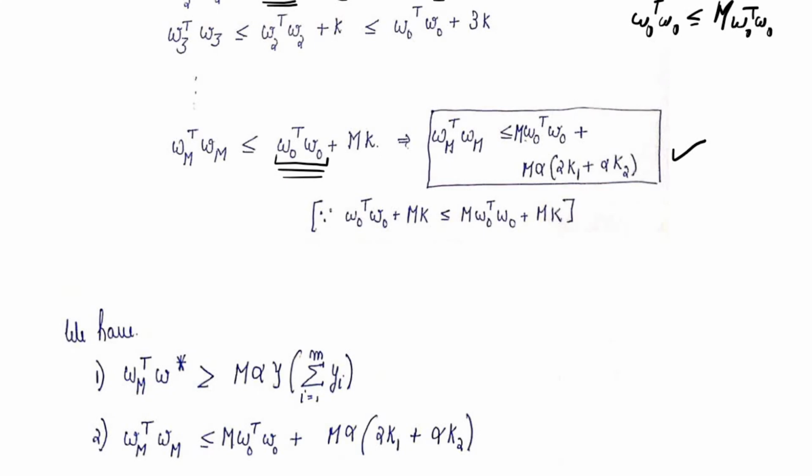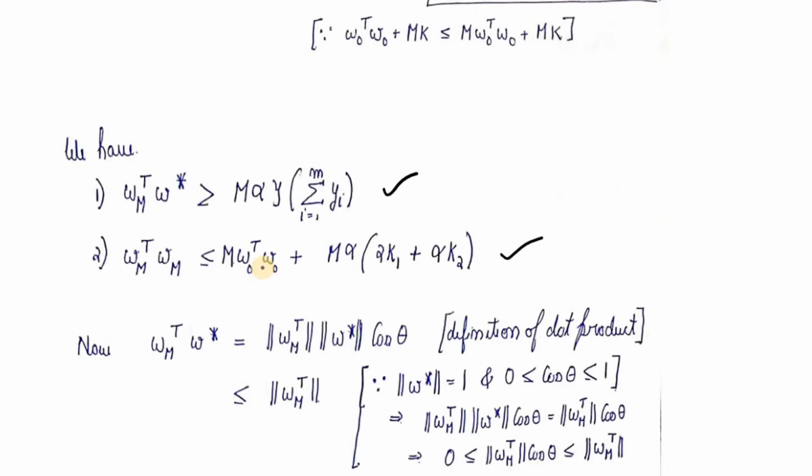So we have got two inequalities over here. This is the first inequality we got by considering the projection of Wk plus 1 on W star. And this is the second inequality we got while we were trying to find the projection of Wk plus 1 on itself. We will consider now the first inequation and use the definition of dot product.